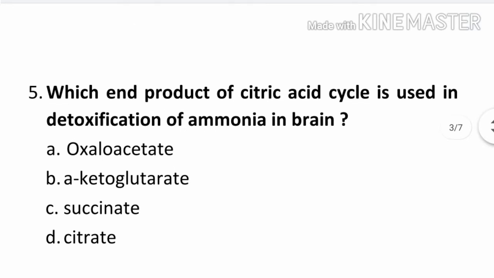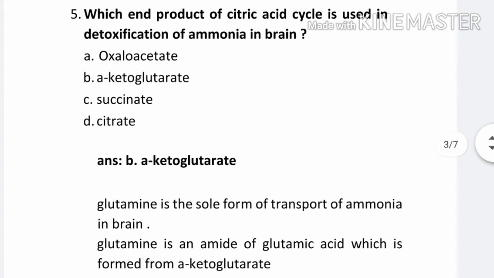Question number 5. Which end product of citric acid cycle is used in detoxification of ammonia in brain? Option A oxaloacetate, B alpha ketoglutarate, C succinate, D citrate. The correct answer is B alpha ketoglutarate. Glutamine is the sole form of transport of ammonia in brain. Glutamine is an amide of glutamic acid which is formed from alpha ketoglutarate. So, alpha ketoglutarate is used in detoxification of ammonia in brain.